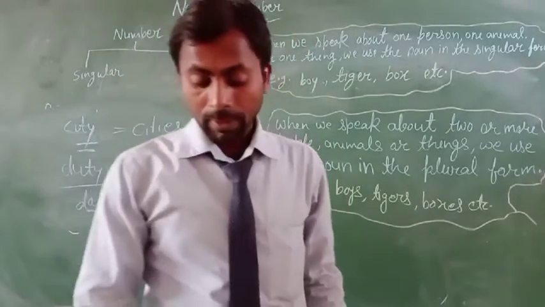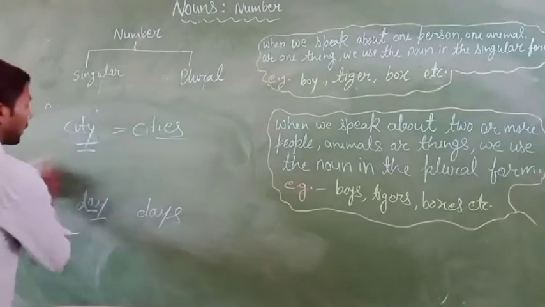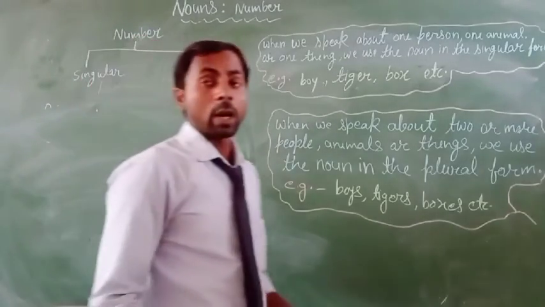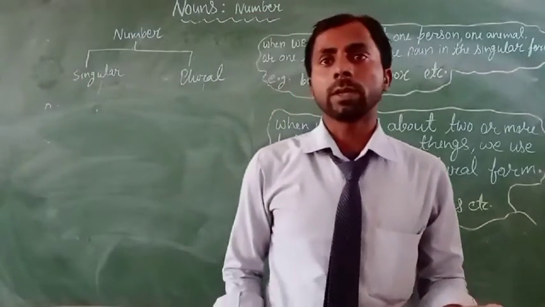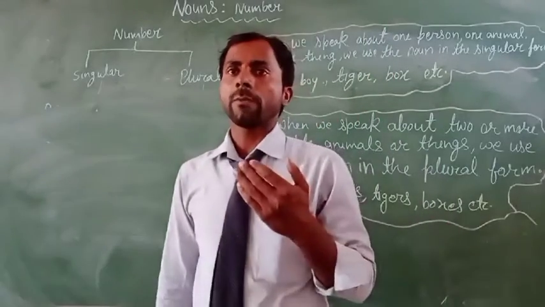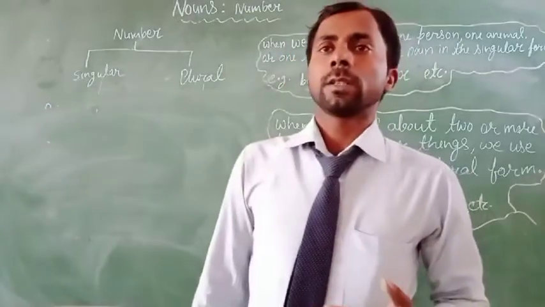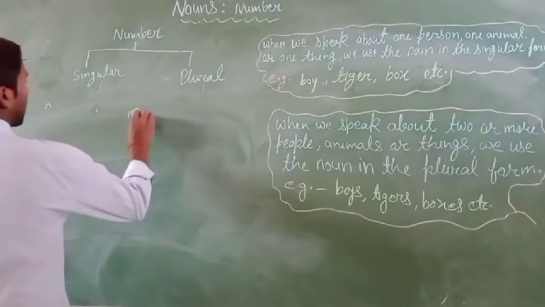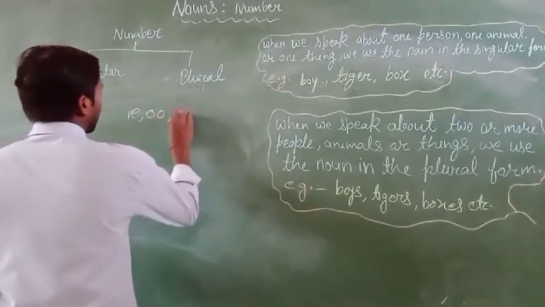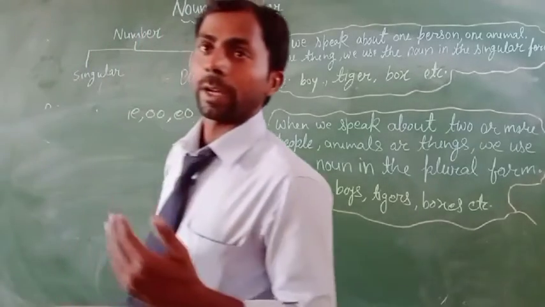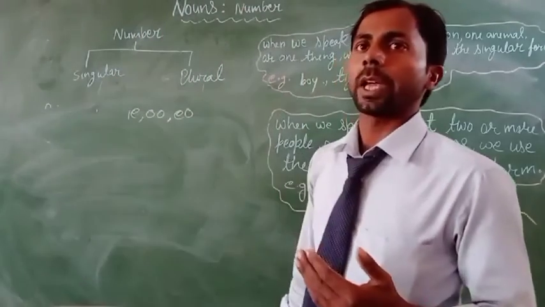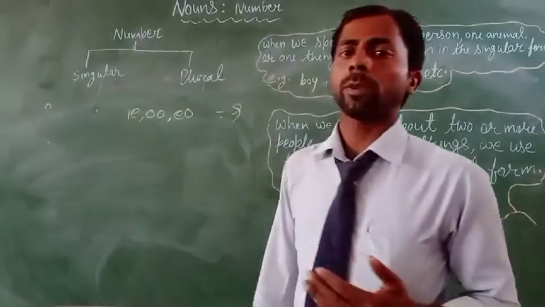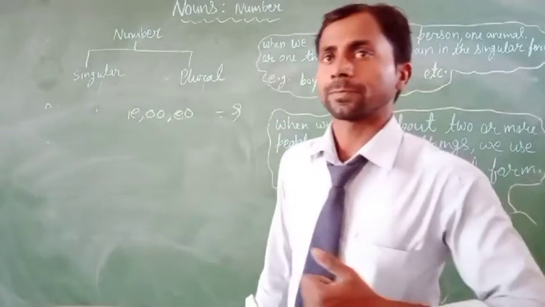Okay, next is, if the noun words in the end of the word, in noun ending, we can find ie, double o, or eo. ie, double o, or eo in the end of the noun. Then we can add only s in the end of the noun, like a tie.